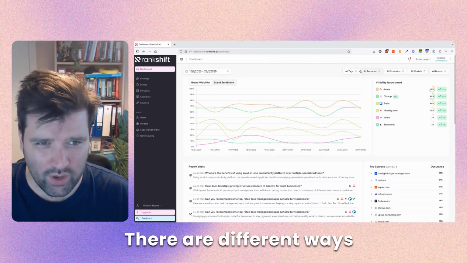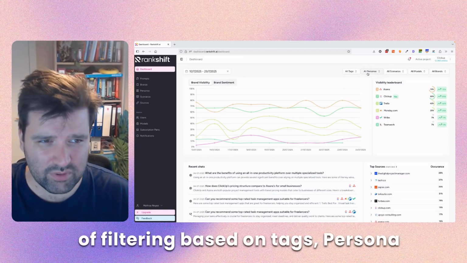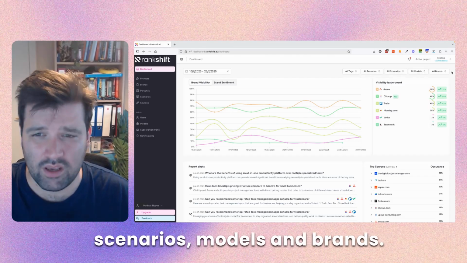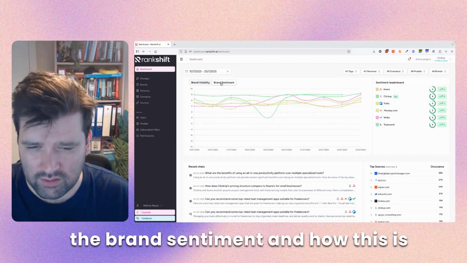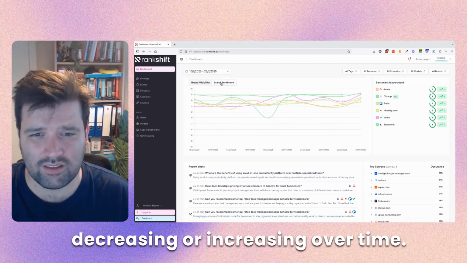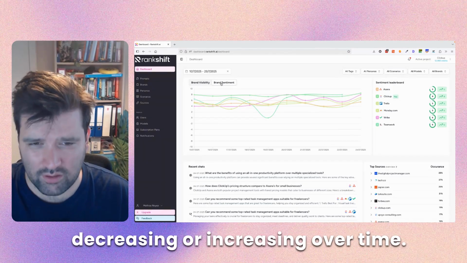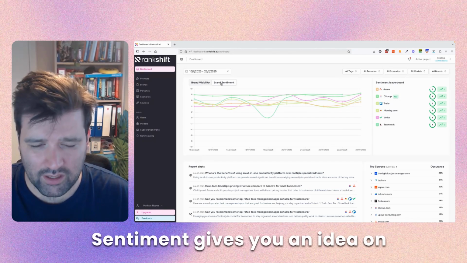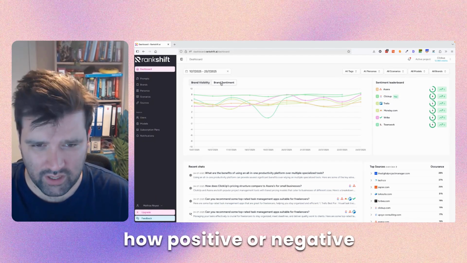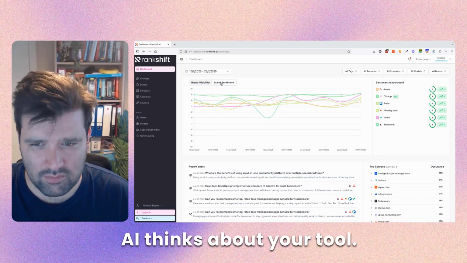There are different ways of filtering based on tags, personas, scenarios, models, and brands. Besides visibility, you can also see the brand sentiment and how this is decreasing or increasing over time. Sentiment gives you an idea on how positive or negative AI thinks about your tool.